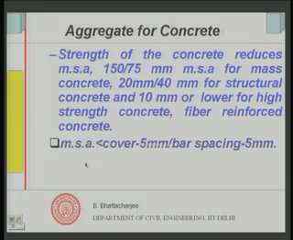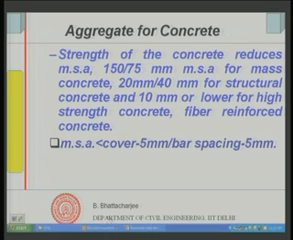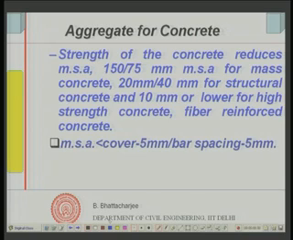But one more issue is related to the aspect of the structural element itself, that is the maximum MSA should be cover minus 5 millimeter, because it has to go between the steel bar and the shuttering. So, it should be less than cover minus 5 millimeter or bar spacing minus 5 millimeter. This should have been in a bracket here, bar spacing minus 5 millimeter, whichever is lower. So, the maximum MSA you use shall be lesser than this. This is the practical construction criteria which governs in addition to the above criteria.